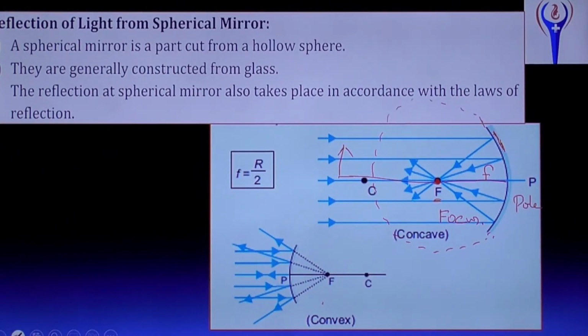The incident light is in this direction and the reflected light is in the opposite direction, so the distance measured from F to P will be negative. Same side as the incident ray is positive, opposite direction is negative, or right hand side positive and left hand side negative.